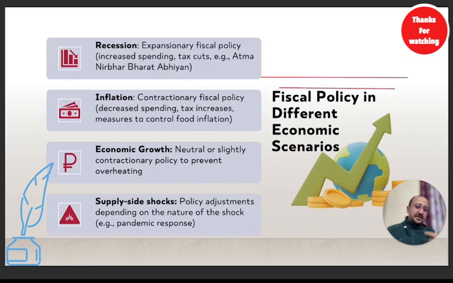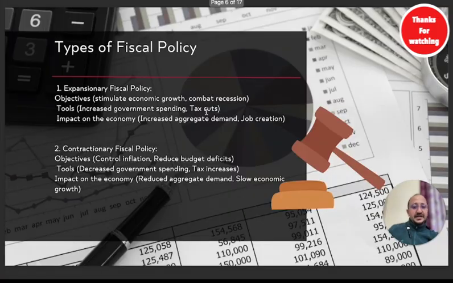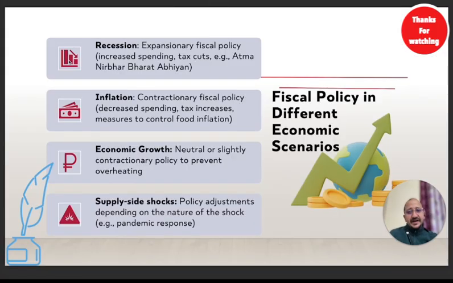Now, in fiscal policy, there are different scenarios. It is just related to what the types of fiscal policies are. So whenever recession comes, recession means demand is lowest. Recession means when money supply is not optimum, people are not having good jobs. So what would the government do? Government will increase spending. Government will give more contracts to people to build roads and all that. So once more contracts are given, what would people do? People will get more jobs in those contracts.